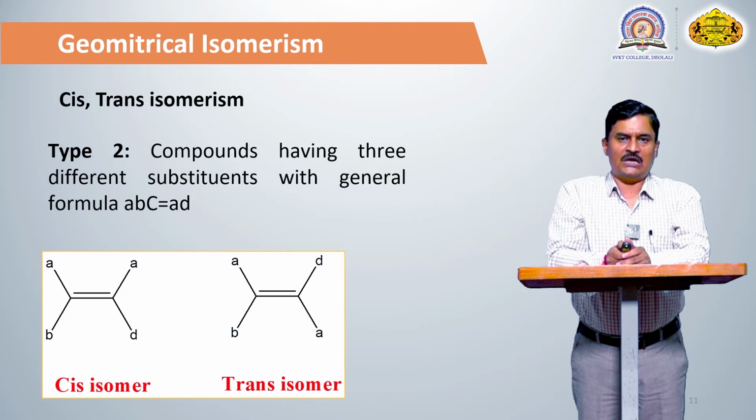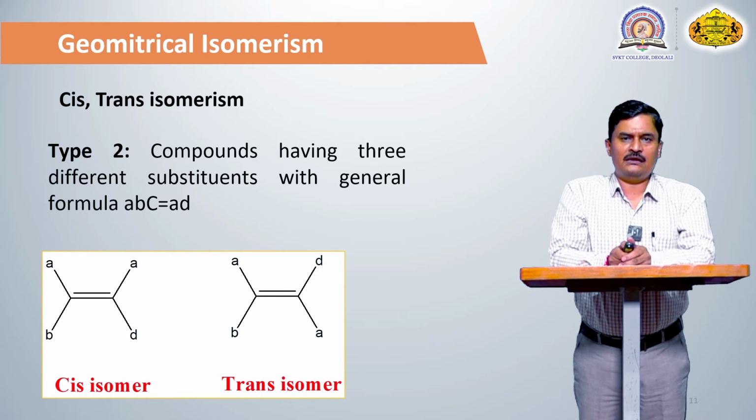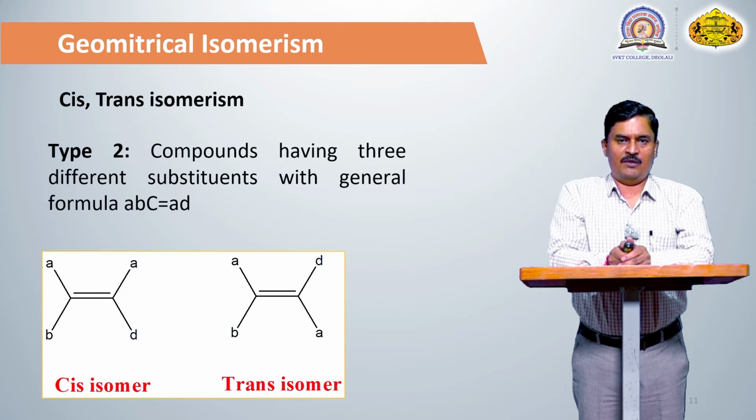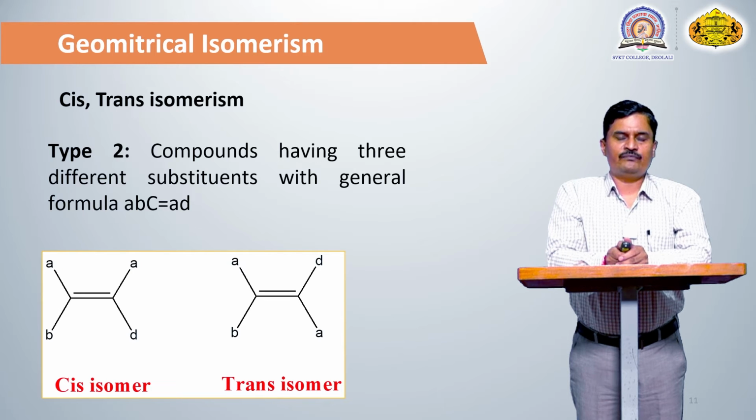So such compounds also give rise to two types of geometrical isomers, one is cis and another is trans. It means that if the same or similar groups are present on the same side of the carbon-carbon double bond, that is known as a cis isomer, and if the similar groups are present on the opposite side of the carbon-carbon double bond, that is known as a trans isomer.